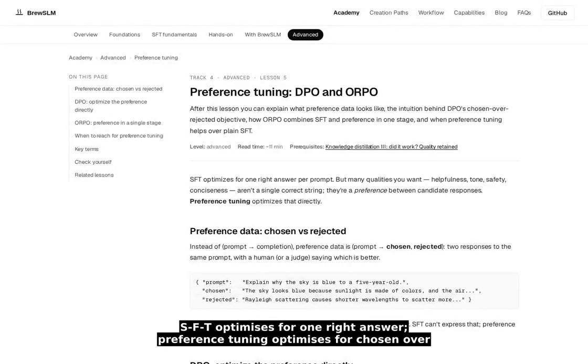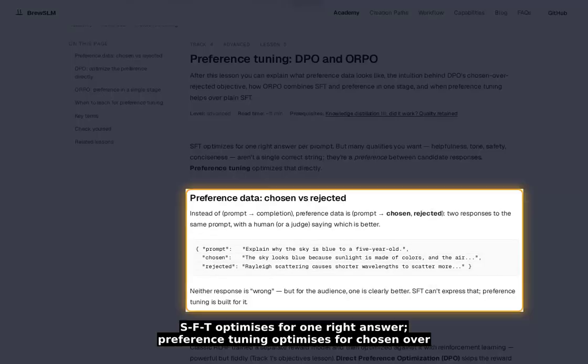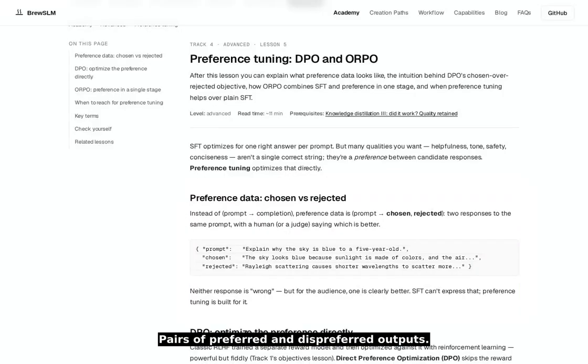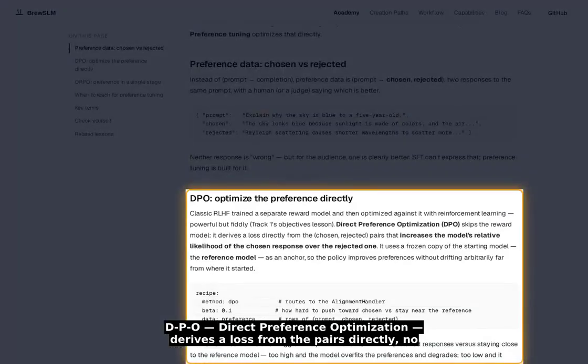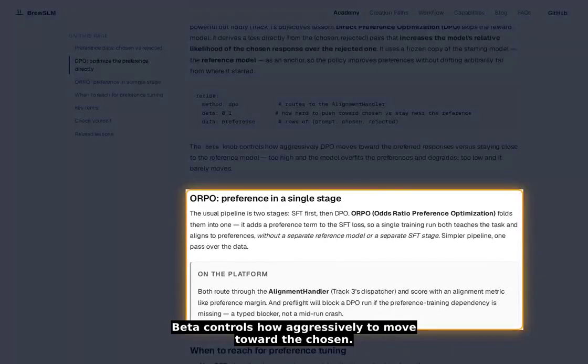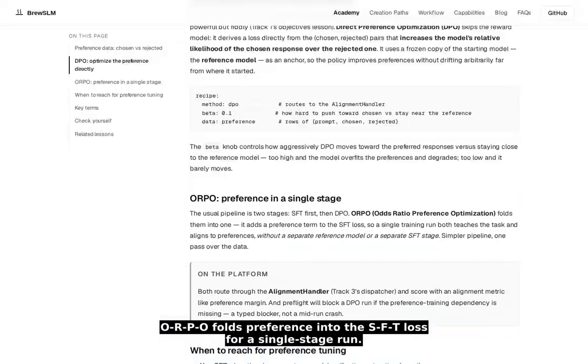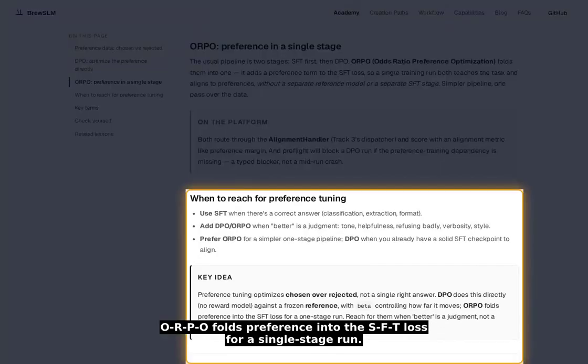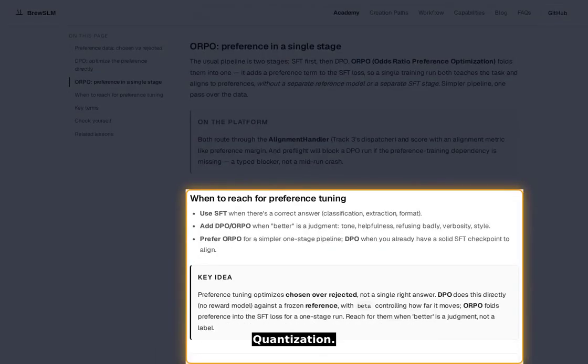Preference tuning. SFT optimizes for one right answer. Preference tuning optimizes for chosen over rejected. Pairs of preferred and dispreferred outputs. DPO, direct preference optimization, derives a loss from the pairs directly, no separate reward model, anchored to a frozen reference. Beta controls how aggressively to move toward the chosen. ORPO folds preference into the SFT loss for a single stage run. Reach for them when better is judgment, not a label.